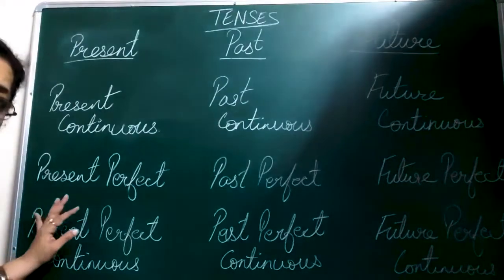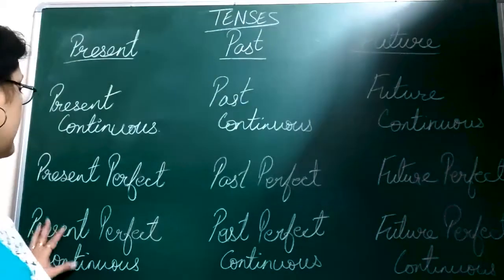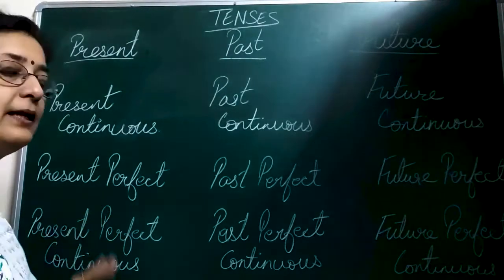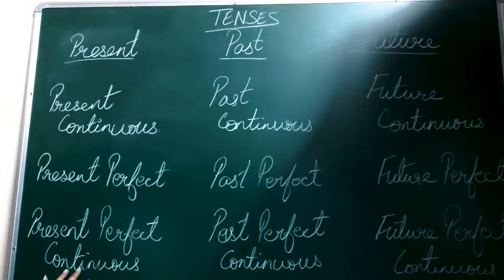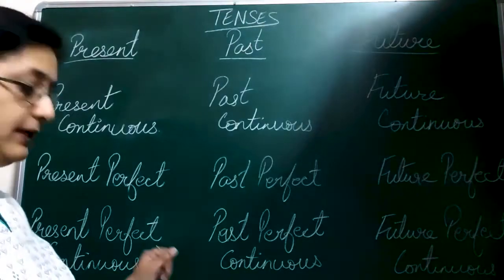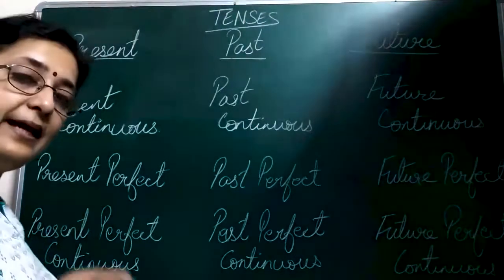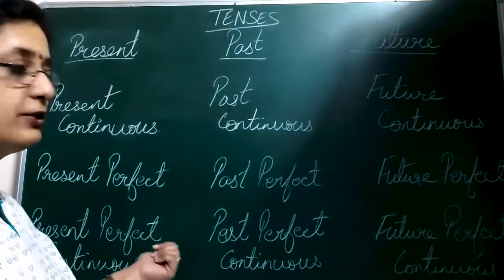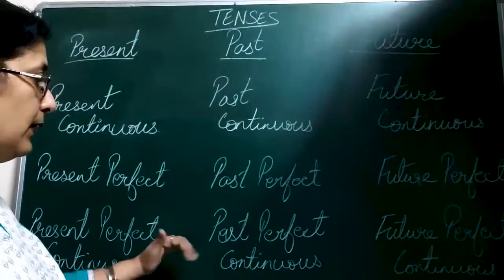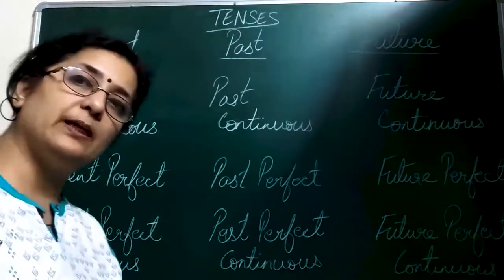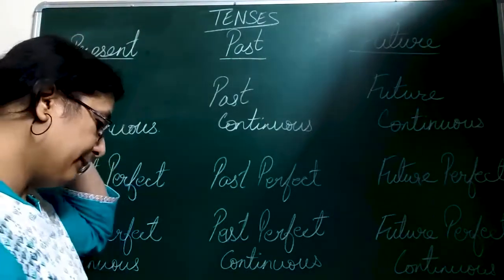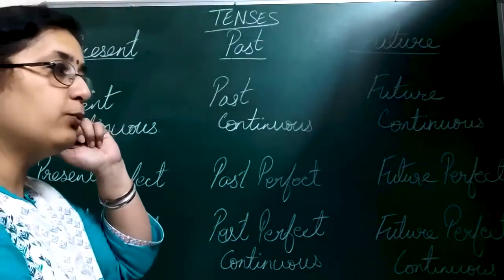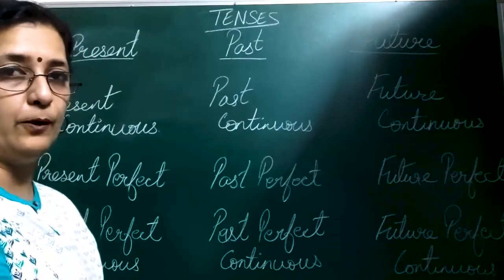Okay, the last form where we have present perfect continuous form. Now present perfect also, and it's in a continuous form also. For example, I have been playing football. Now playing ing form continuous, have been playing, now continuous in the present perfect form. Past perfect, I had been playing football. And coming down to the future perfect continuous tense, an example would be I would have been playing football.